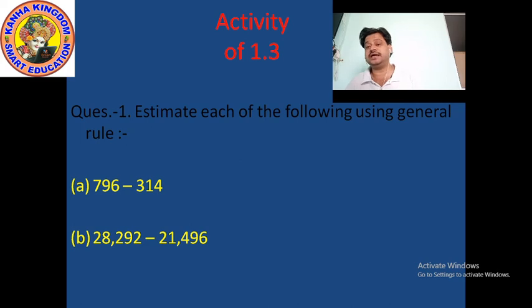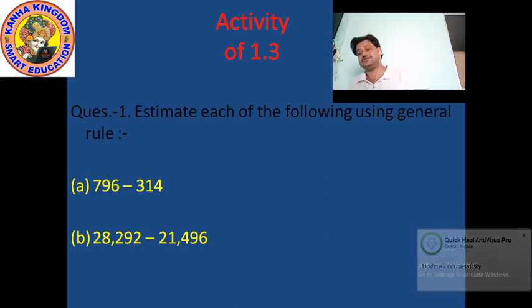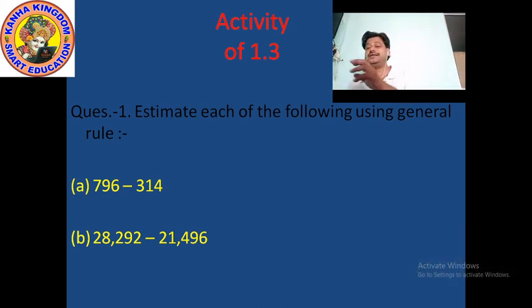So here you see that there is only 1 comma. That means 2 periods, and the second period is the 1000 period. And just after the comma, how many digits? 2 digits, that is 2 and 1. How can we read 2 and 1? 21. 21 is in which period? The 1000 period, so 21,496. How can we read 496? It is 496. So the number is 21,496. Clear?